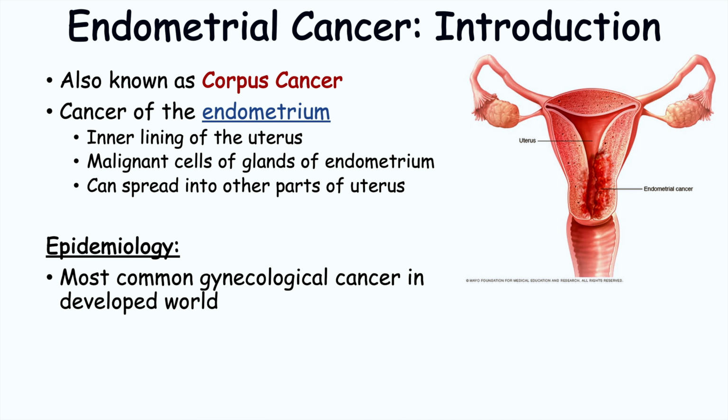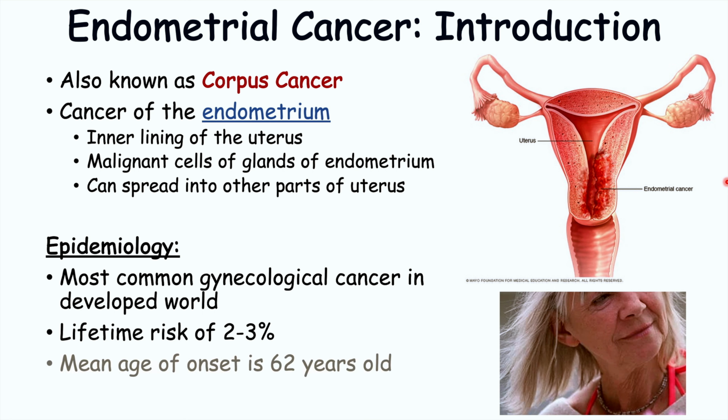Endometrial cancer is actually the most common gynecological cancer in the developed world. And the lifetime risk of females getting endometrial cancer is 2 to 3%. And the mean age of onset of endometrial cancer is 62 years old. So we're going to see this most commonly in postmenopausal individuals. And we're going to talk about why that is later on in this lesson.